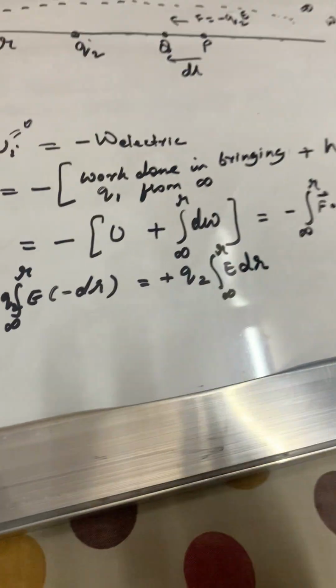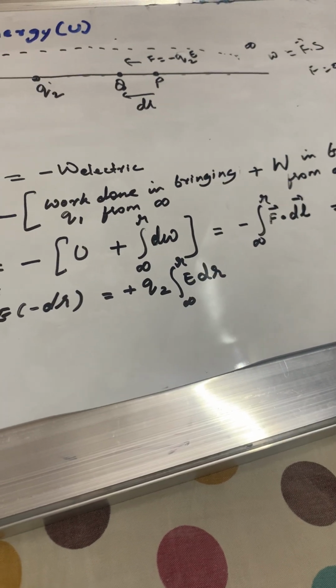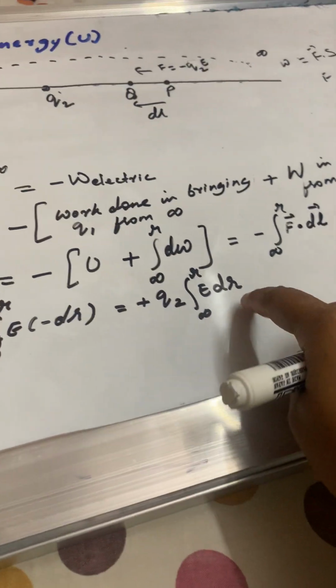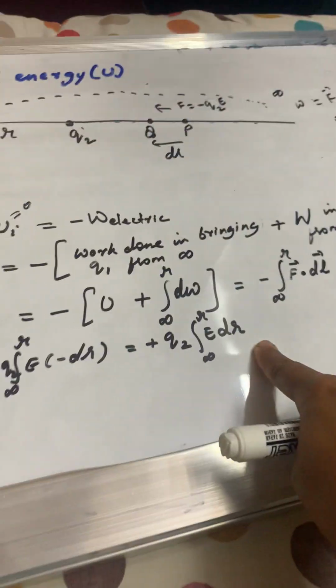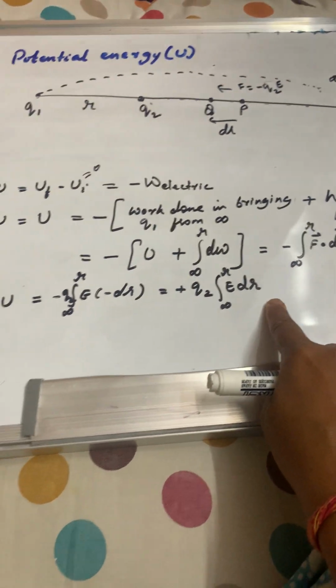Now you can see the potential derivation at a point, E dr, and it will be exactly the same.